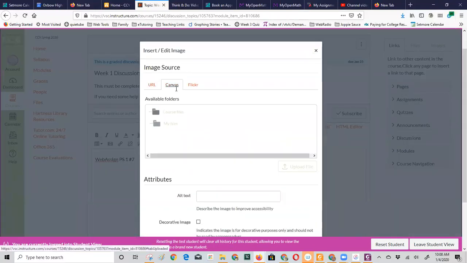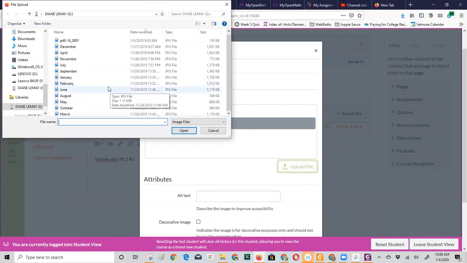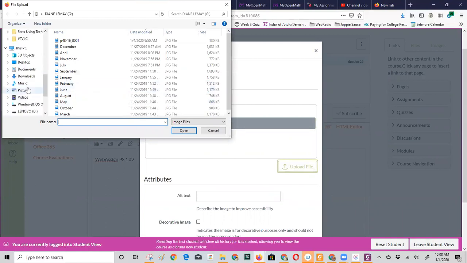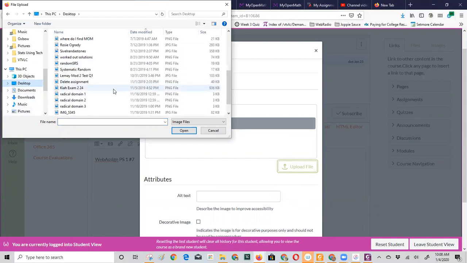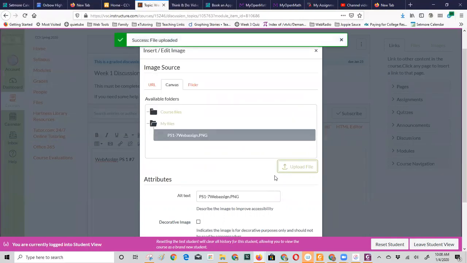I've got to go to Canvas. I'm going to go to My Files. Oh, it's interesting that you have the course files available as a student. Oh well. So I'm going to upload that file to my course files. I saved it on my desktop. Let's see here. Here it is. And it uploads, depending on how fast your internet connection is.